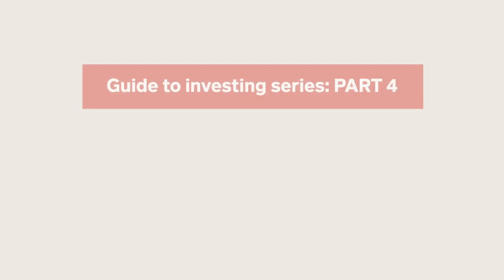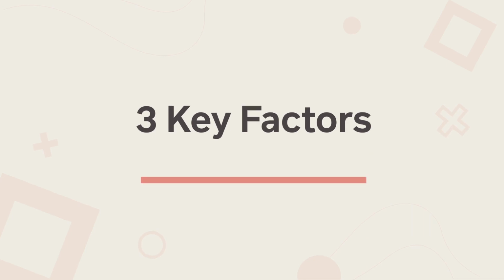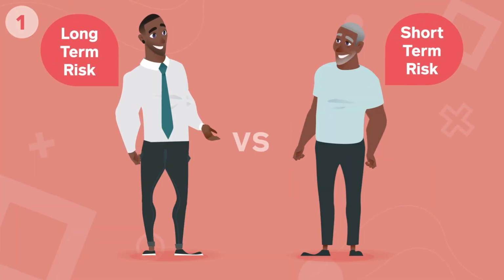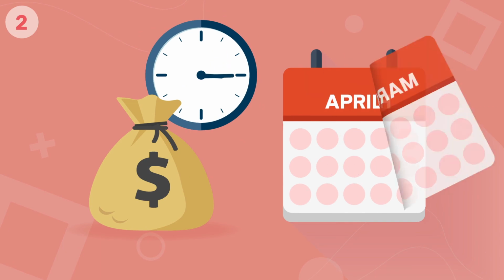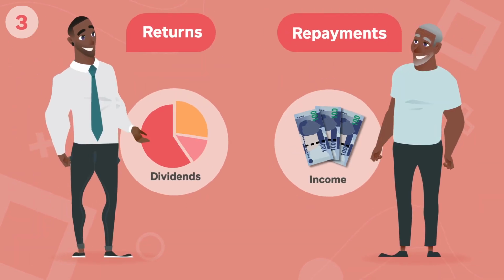Welcome to the Guide to Investing Part 4, where we look at choosing the right unit trust. Choosing which unit trust suits your needs depends on three key factors: what level of risk you are able to tolerate, your investment time horizon, and what type of returns or repayments you'd like to receive.